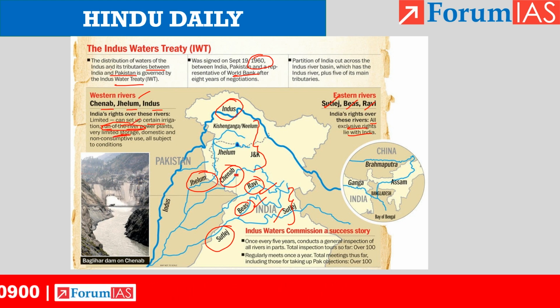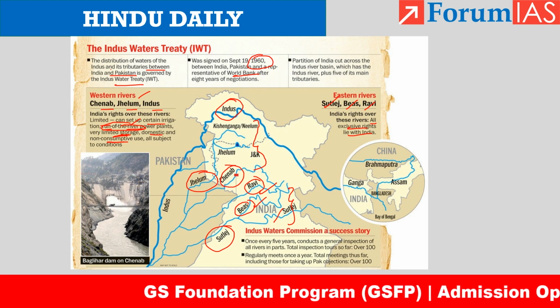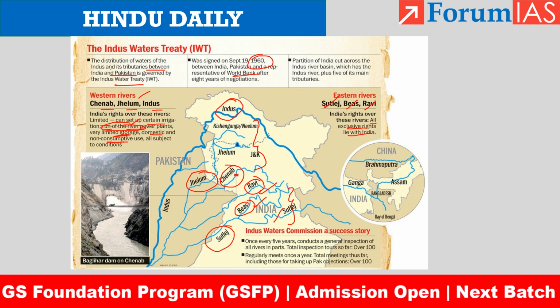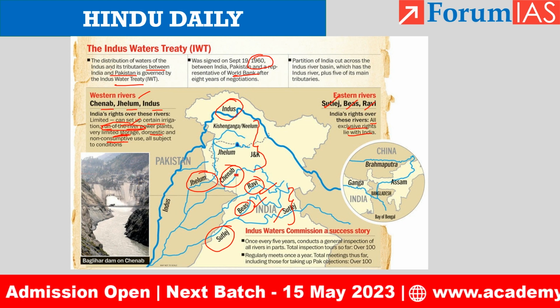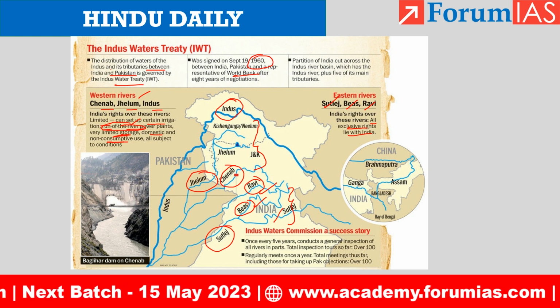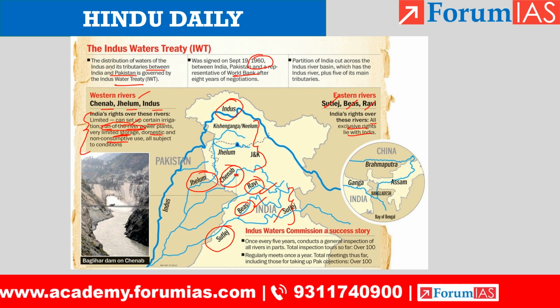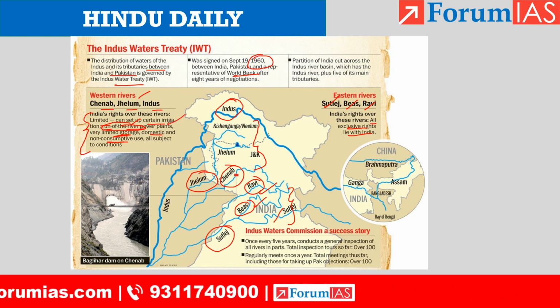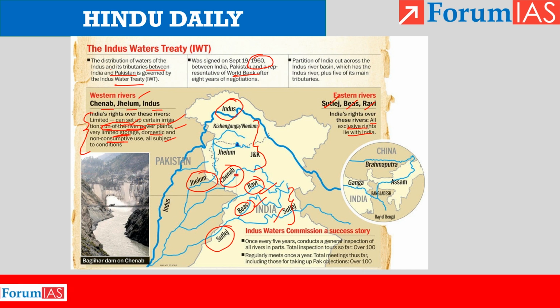Very limited storage. They cannot extensively store the waters of Chenab, Jhelum and Indus. Domestic and non-consumptive use. That means you cannot use these river waters for consumption, that is drinking water purposes. Otherwise, these waters can be used by India. So they are clearly demarcating the right of India with respect to the western rivers: certain irrigation, run of the river power plants, no consumptive use, limited domestic use. That is clearly delineated in the treaty.